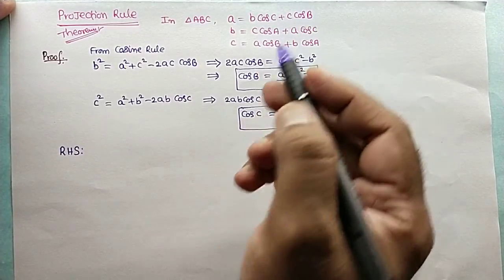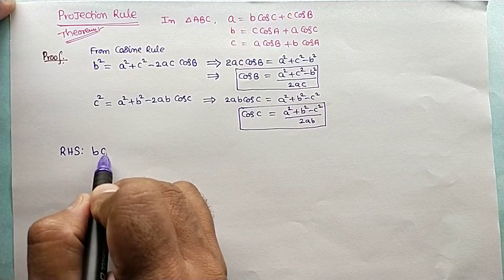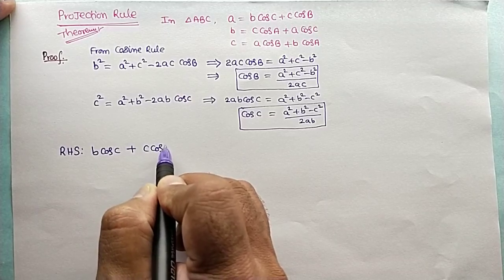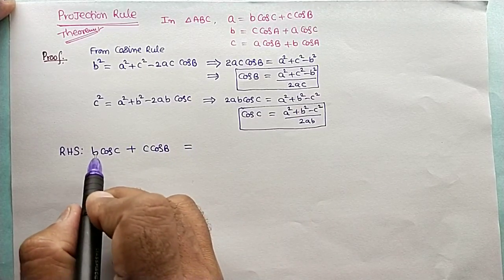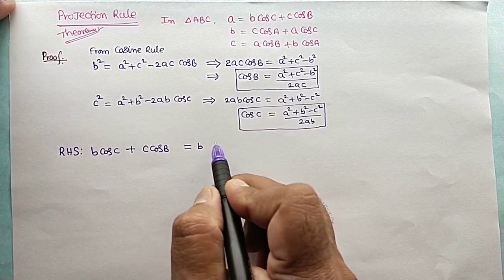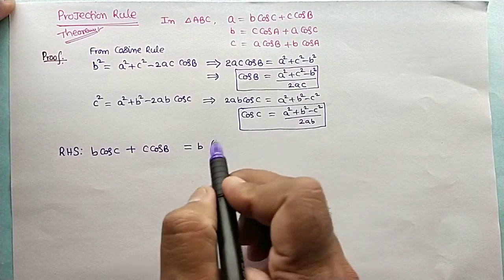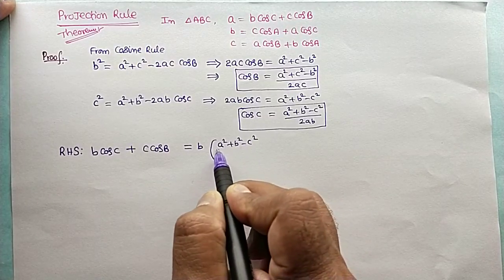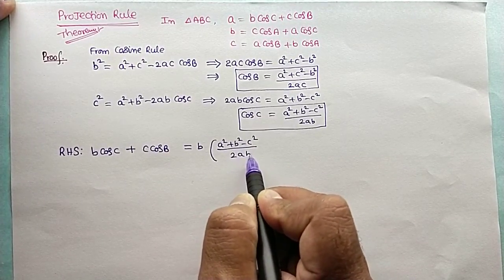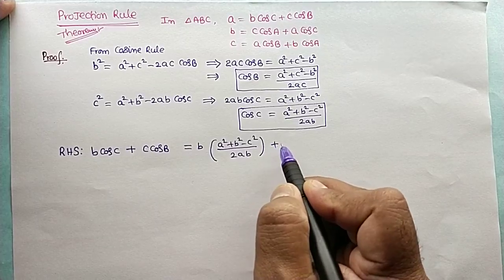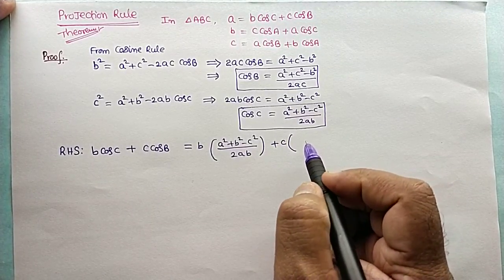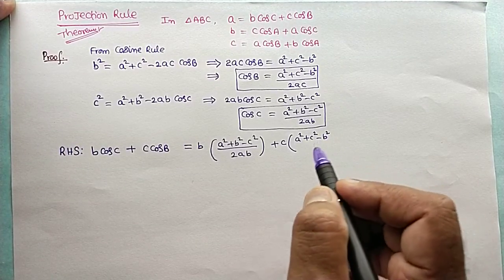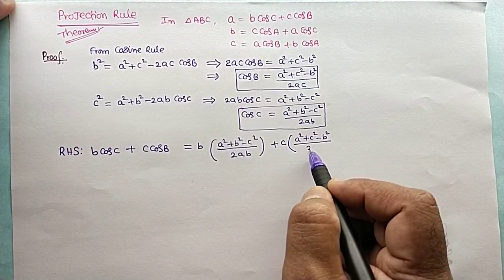RHS is b cos C plus c cos B, which is equal to b into a square plus b square minus c square divided by 2ab, plus c into a square plus c square minus b square divided by 2ac.